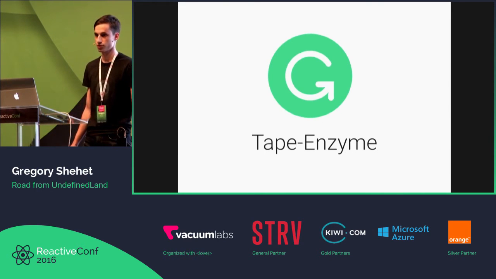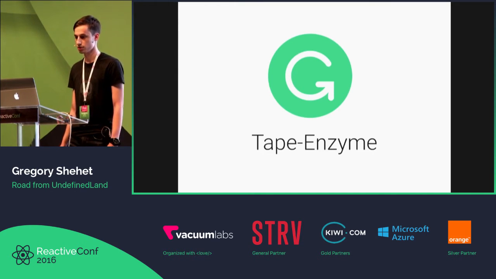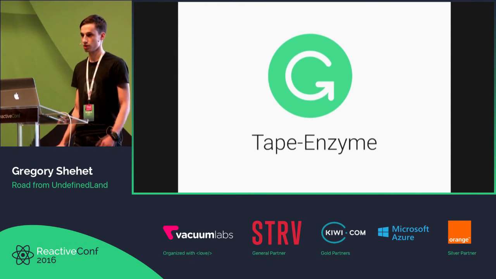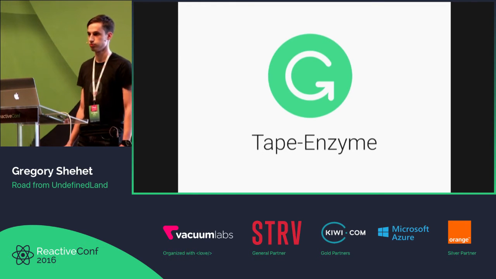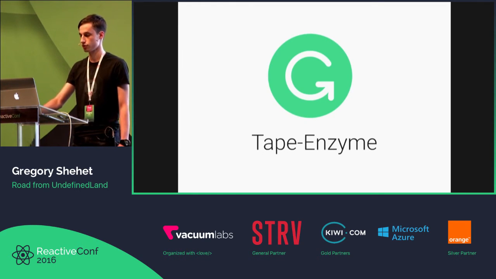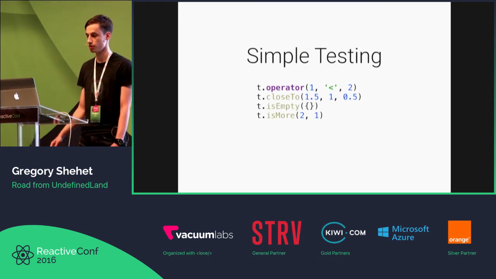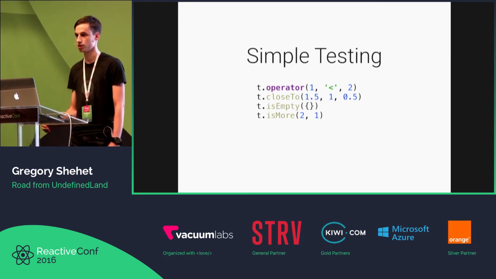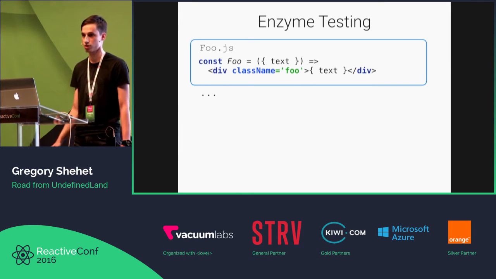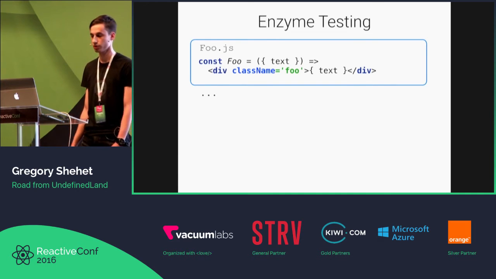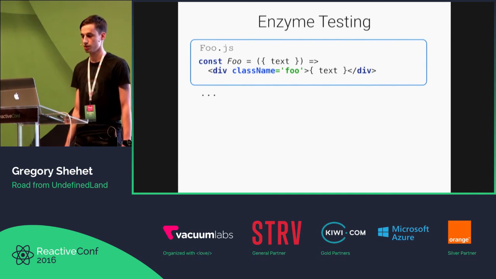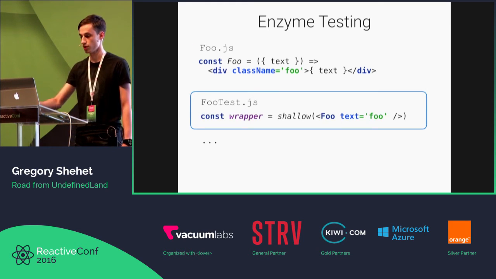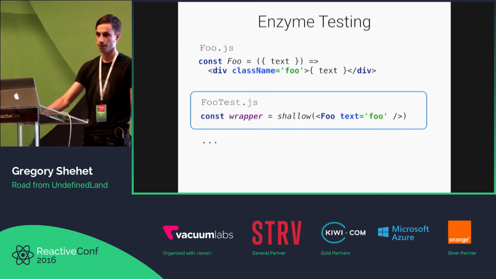And in Grammarly, we thought to improve the situation with tape, and I wrote the tape-enzyme library which upgrades the functionality of really poor tape, and it has 3 types of methods. The first type is simple testing, which adds the t variable, all chai methods like type checking, some error checking, and others. And the second one is more interesting. It's enzyme testing. For example, we have a component Foo, which renders a div with class name foo and text which is sent in the props, and we shallow render our Foo component.